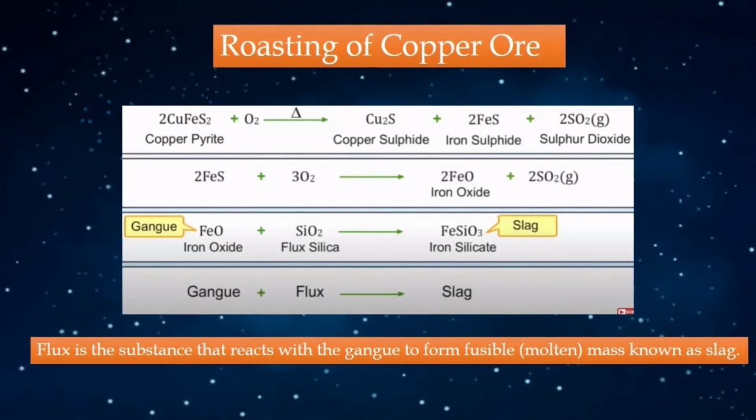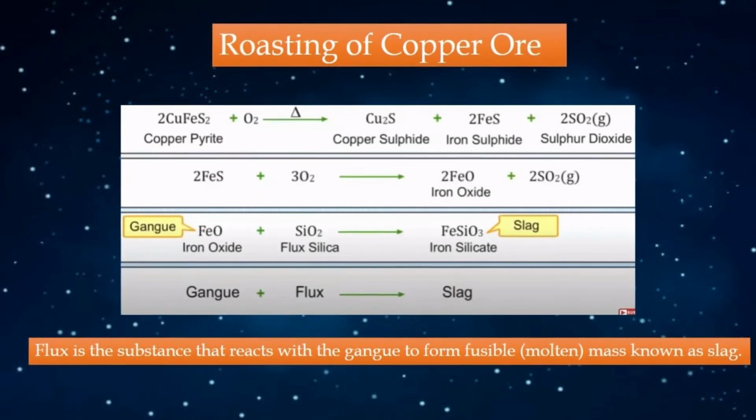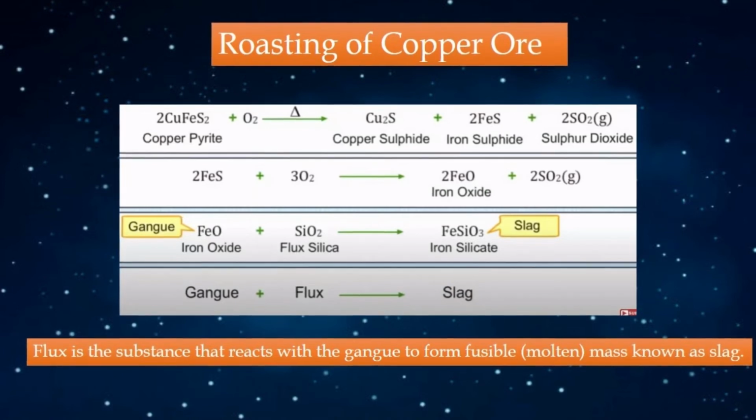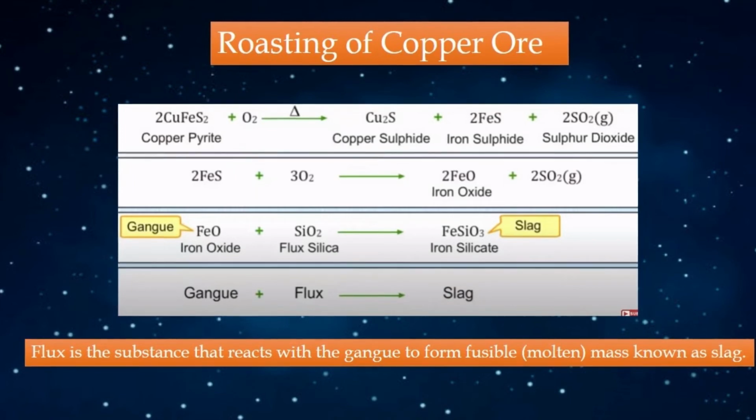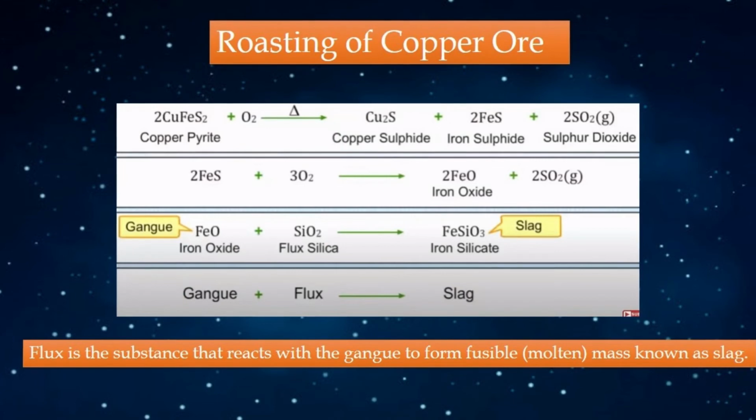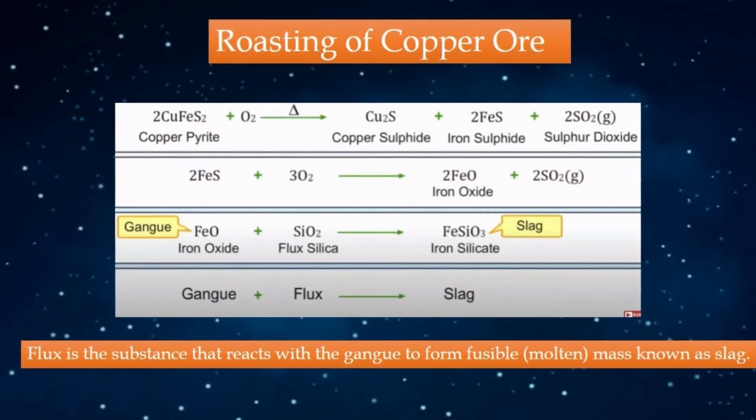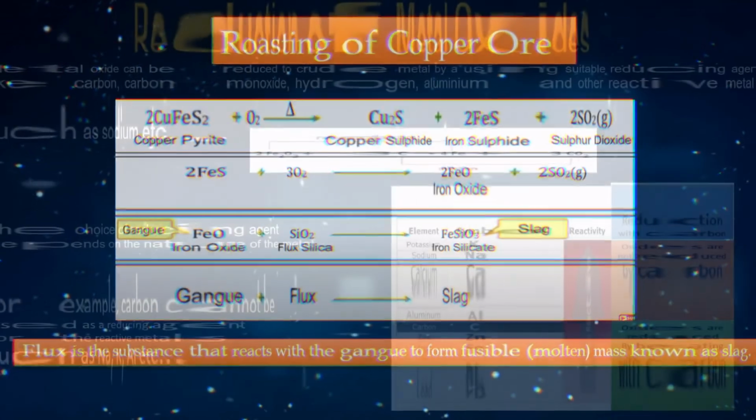So this iron oxide will react with the silica to form iron silicate. This iron silicate will be formed as a layer and that we call slag. So in general we can say impurities, that is gangue, will react with the flux and form slag, and this slag will be easily removed.